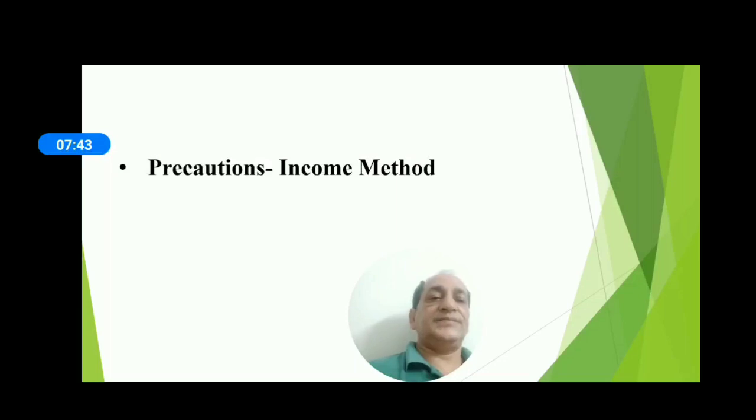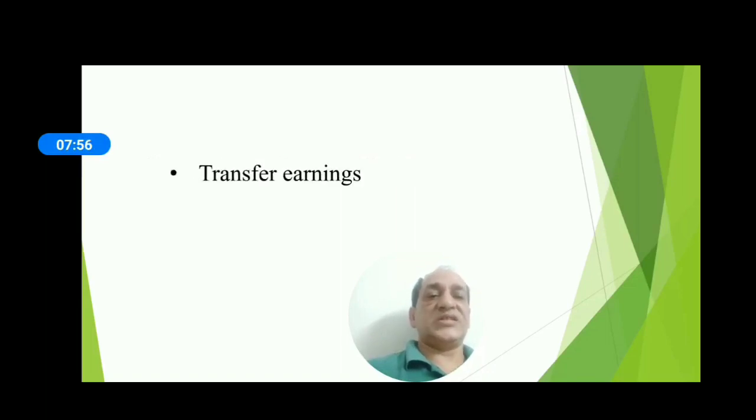Now next method is income method. There are also precautions while estimating national income by income method. The first one is transfer earnings. These are the earnings for which the recipient is not supposed to provide any services.